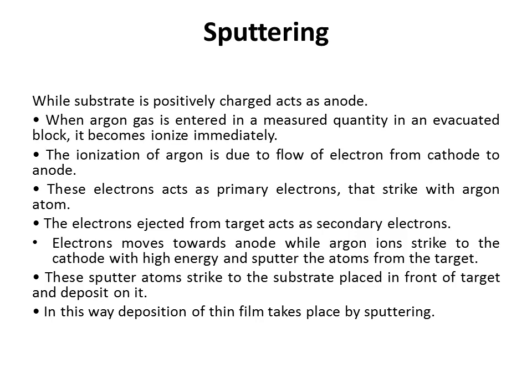Electrons move toward the anode, while argon ions strike the cathode with high energy and sputter atoms from the target. These sputtered atoms strike the substrate placed in front of the target and deposit on it. In this way, deposition of the thin film takes place by sputtering.